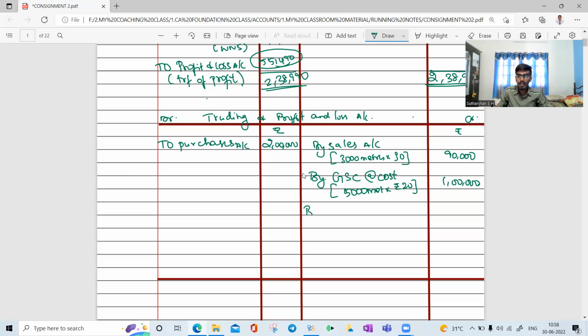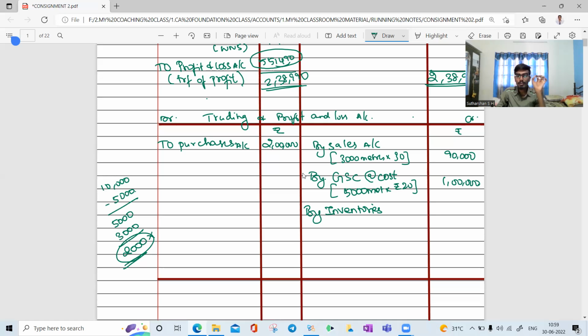Then we need to calculate the closing stock, that is by inventories. What is the total inventories lying? I purchased 10,000. I consigned 5,000 units, so I am left with 5,000. I sold 3,000, so I am left with 2,000. 2,000 is my closing stock.